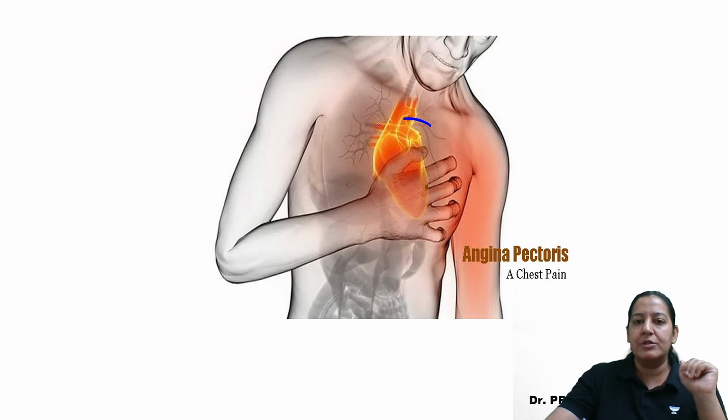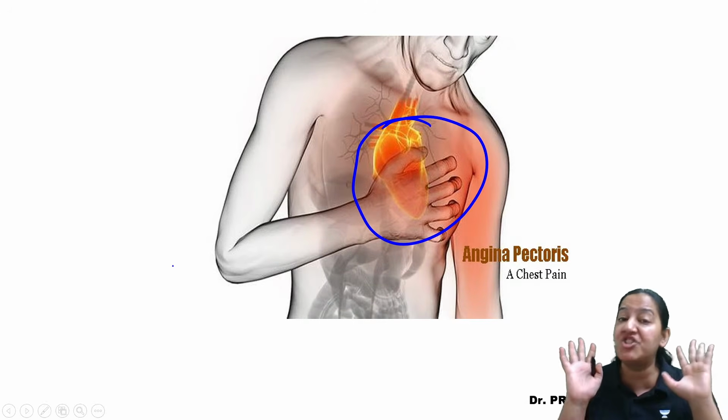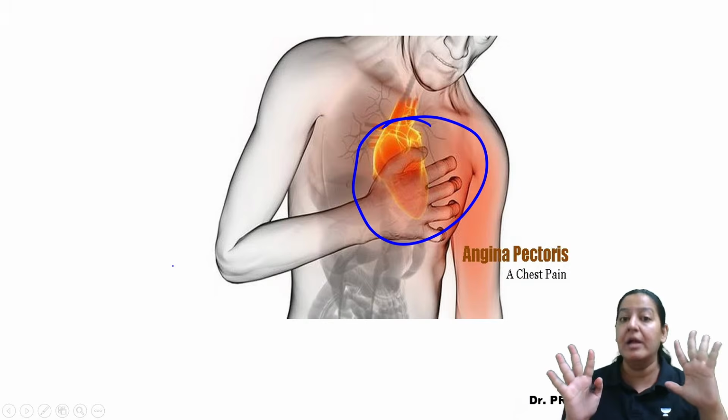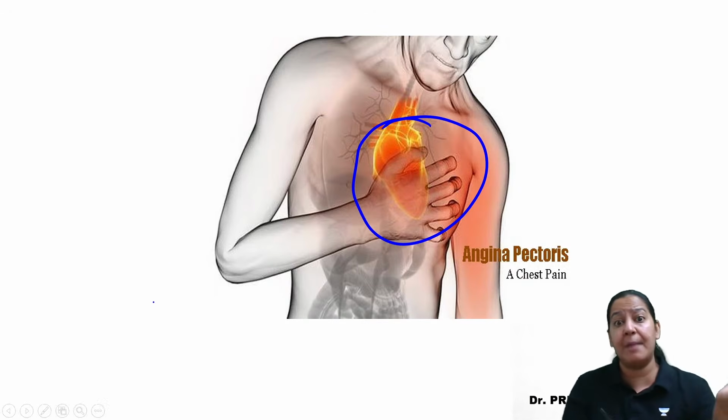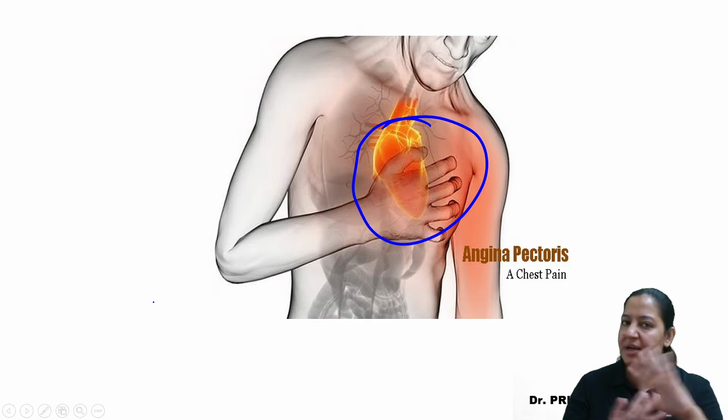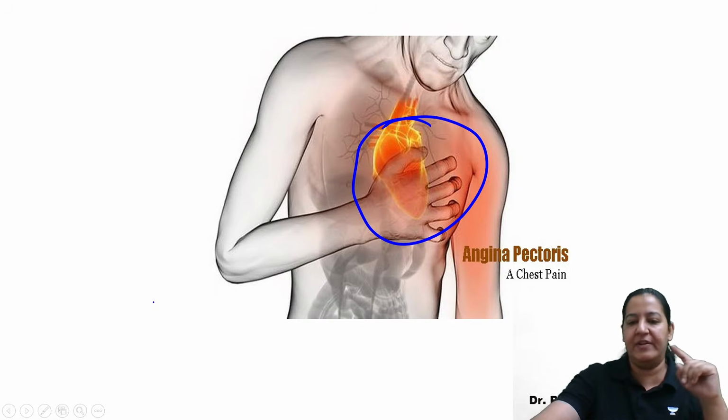So the patient comes to your clinic and says, doctor, I'm having chest discomfort. Only that. It is not continuous. If it is MI, it will be continuous. If it is angina, it is not continuous. It will come, it will go, right?